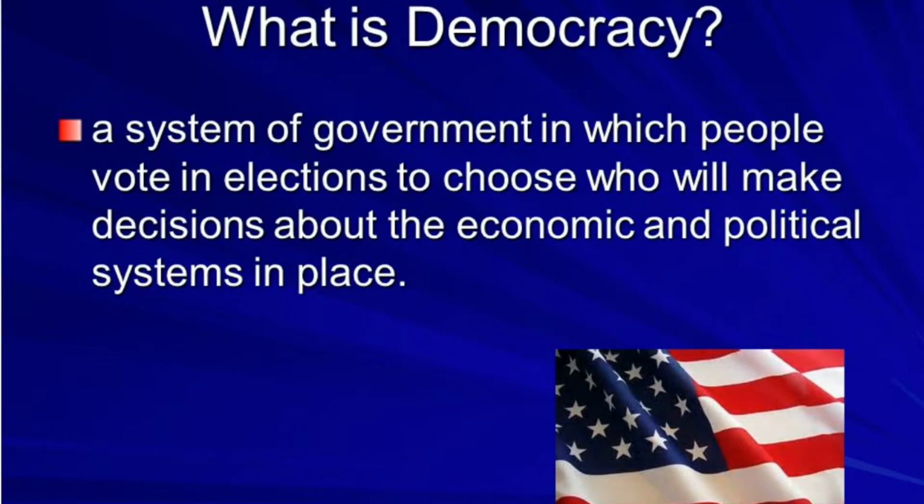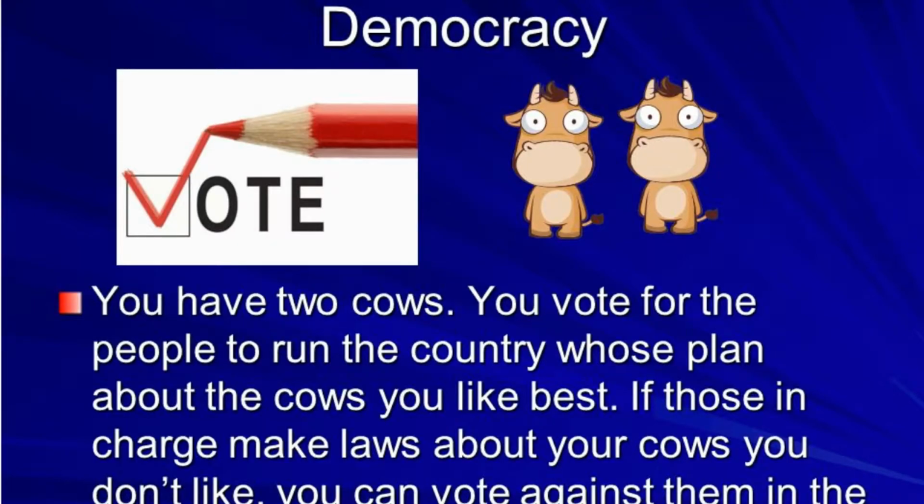Democracy is a system of government in which people vote in elections to choose who will make decisions about the economic and political systems in place. Democracy. You have two cows. You vote for the people to run the country whose plan about the cows you like best. If those in charge make laws about your cows you don't like, you can vote against them in the next election. South Africa is a democracy.